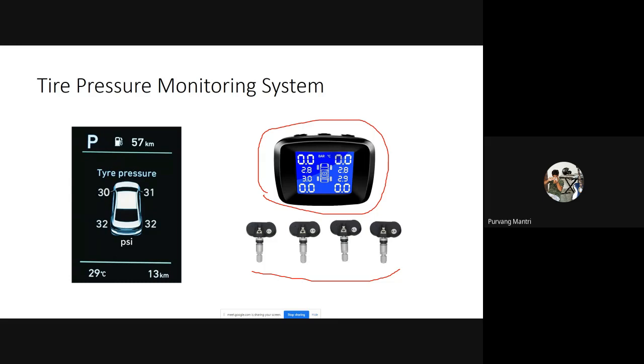Now the advanced feature of the tire pressure monitoring system is auto deflating and auto inflating tires. This technology was first used by our defense vehicles, in our defense vehicles of DRDO. So our army vehicles, like the bigger trucks, there are actually trucks with 6x6 and 12x12 powered wheels in our army. I had the opportunity to visit it twice. The EME center of our army vehicles is located in Vadodara, in my city.